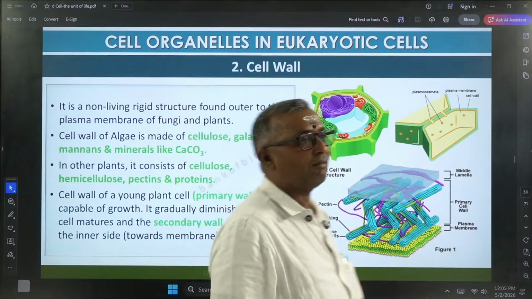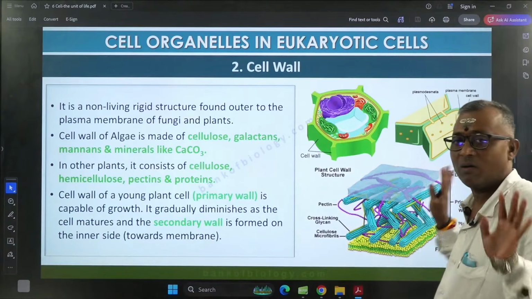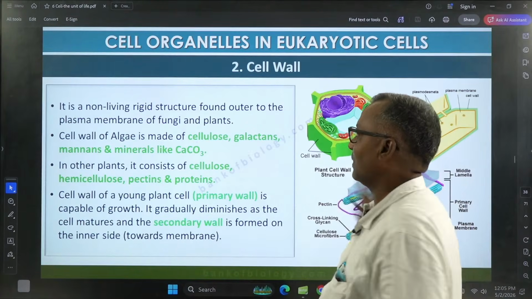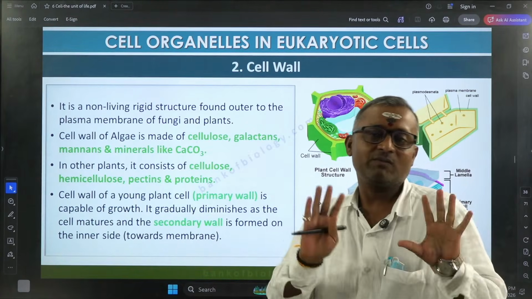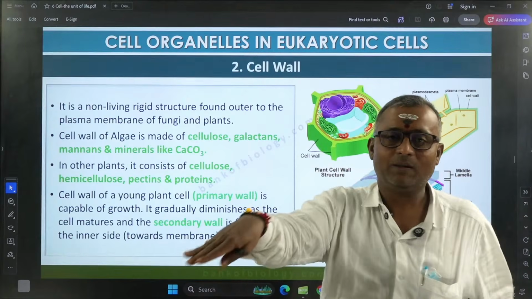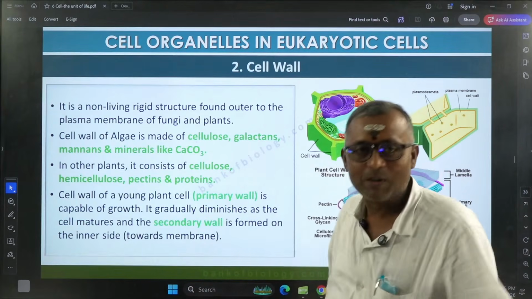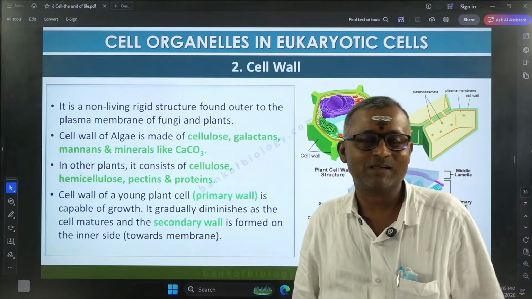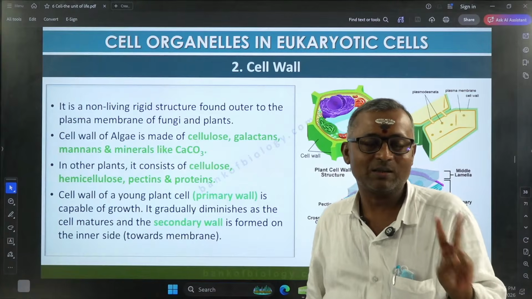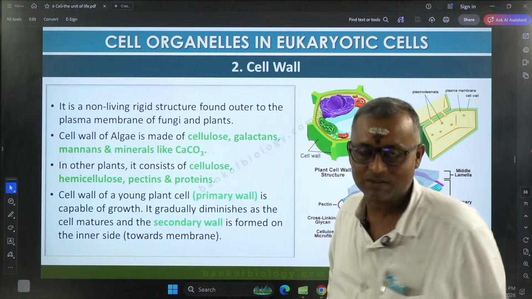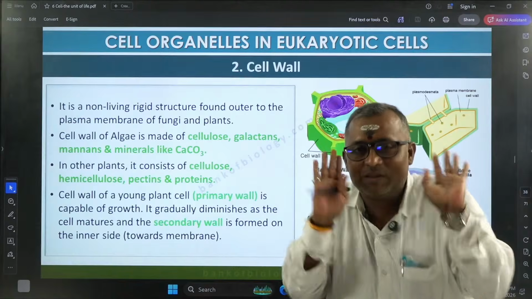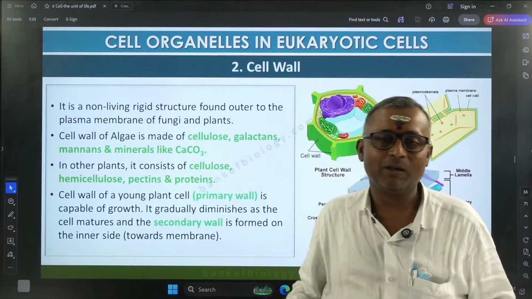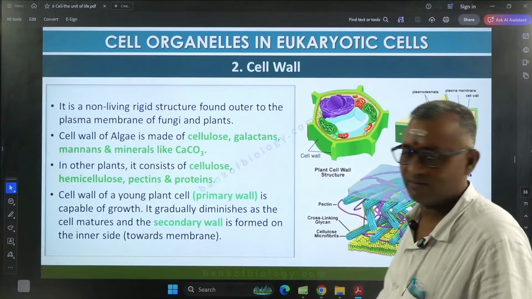Similarly, let us take the cell wall. I am covering all the topics, so I am going a little bit faster because we have to complete this topic today. I am just giving you basic details, not going in depth on every topic. The plasma membrane itself needs 2 hours to complete. In our offline classes, we discuss the plasma membrane for about 2 hours. So I am just giving the basic details, not touching the in-depth details of these topics.